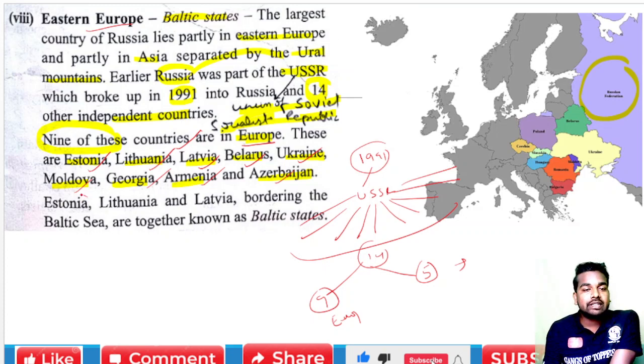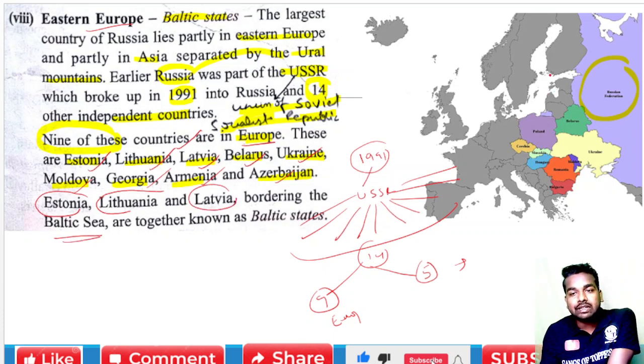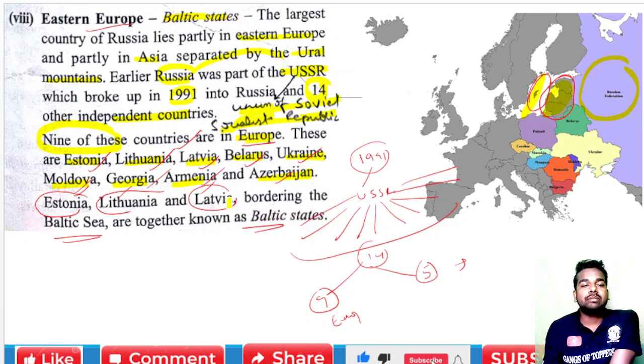This is Estonia, Lithuania and Latvia, which border the Baltic Sea. We are talking about this area, and here is the Baltic Sea. Because these countries border the Baltic Sea, they are known as the Baltic states. The countries that come under the Baltic states are Estonia, Lithuania, and Latvia.